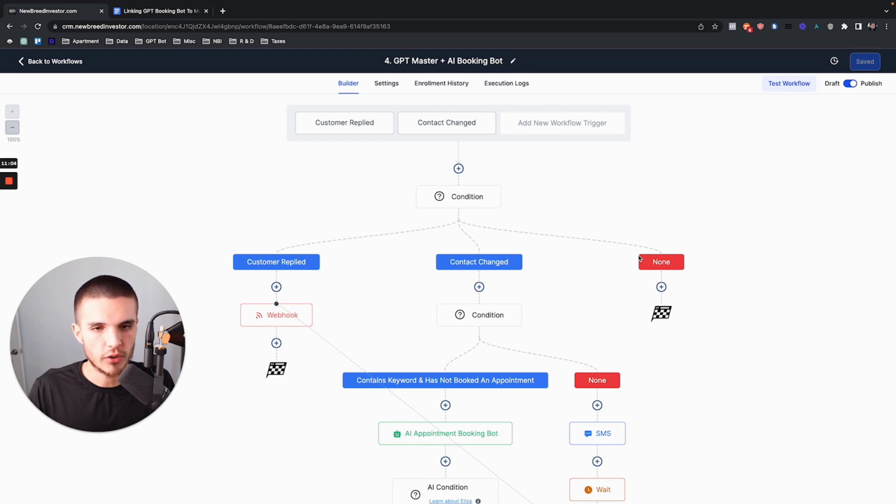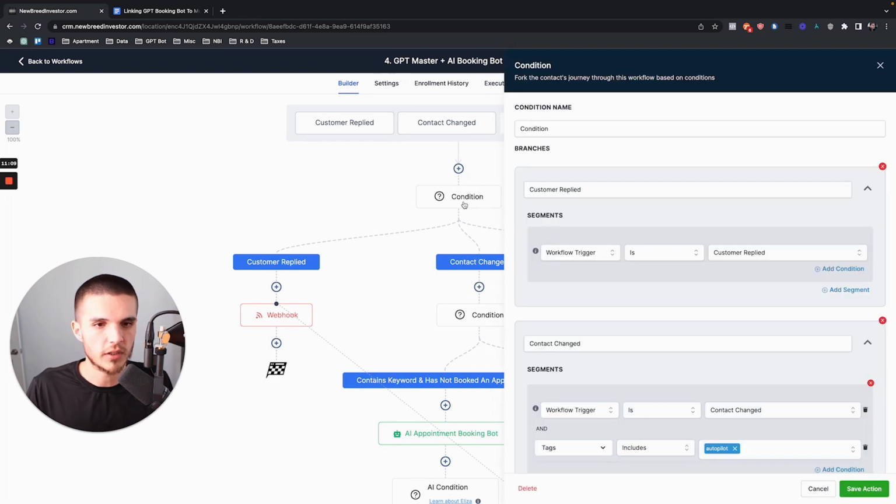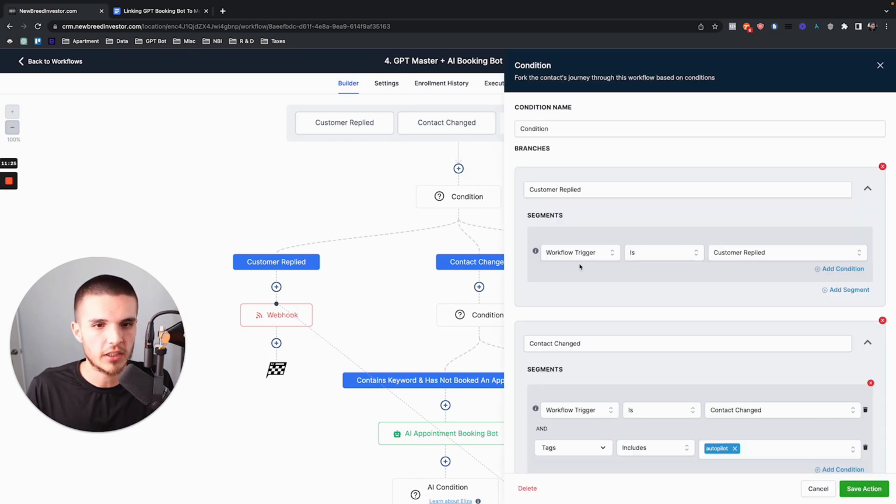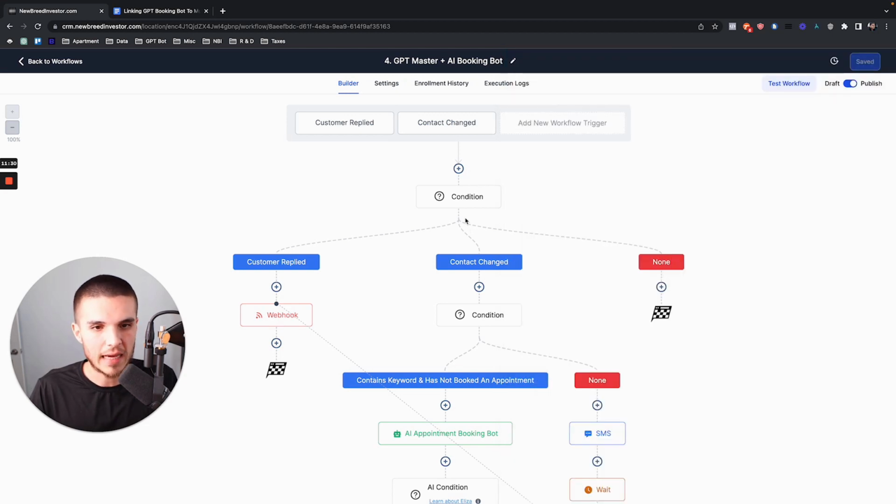And then this third one is default because there has to be a none, which means that if the contact does not match either of these conditions, there has to be something that happens, right? And so this just automatically gets created. You can't change the name for it. You can't even find it here. It just has to be that way because if something doesn't go this way, it has to go the other